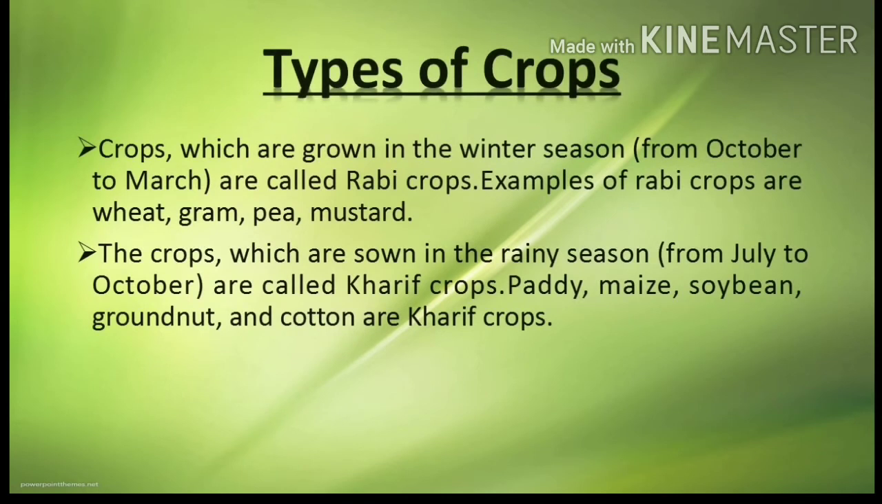Types of crops. Crops which are grown in the winter season are called rabi crops. For example, rabi crops are wheat, gram, pea, mustard. The crops which are grown in rainy season are called kharif crops. For example, paddy, maize, soybean, groundnut are kharif crops.